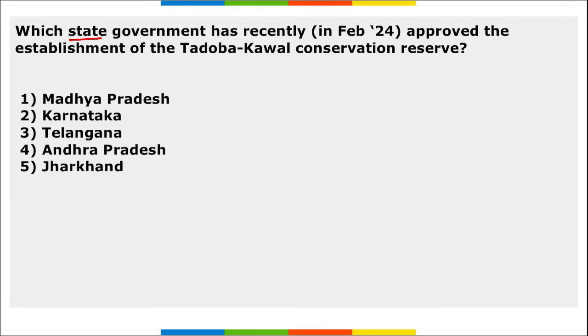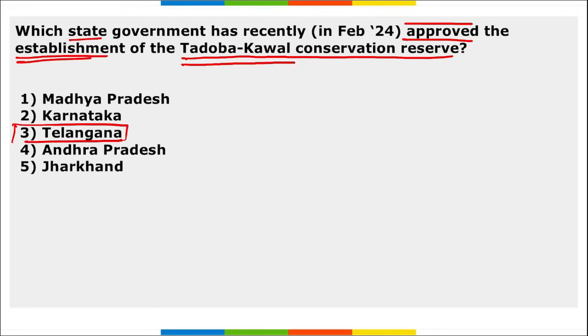Next, which state government has recently approved the establishment of the Tadoba Kawal Conservation Reserve? This is in Telangana. Take a note of this. Remember, the Tadoba Kawal Conservation Reserve is in the area between the Tadoba Andhari Tiger Reserve, located in Maharashtra, and the Kawal Tiger Reserve, located in Telangana.